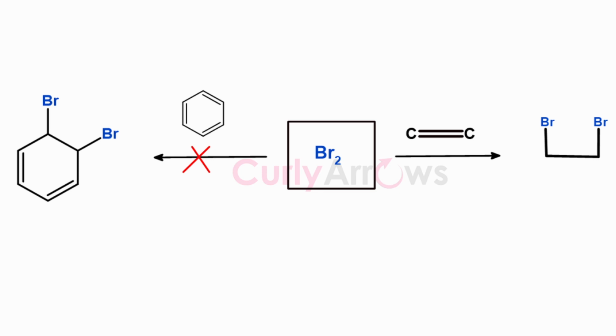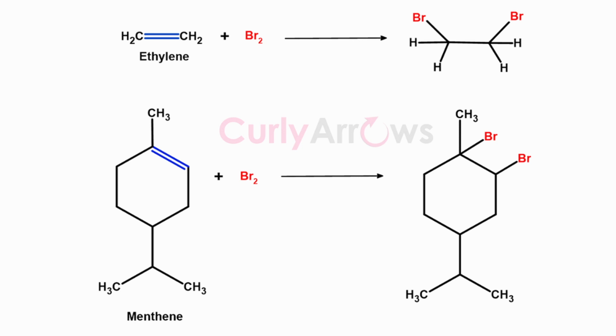So, based on the characteristic reaction of an alkene with bromine, we could roughly guess the unknown compound to be an alkene. Let's say the oily aroma compound we isolated is menthene, a menthol derivative, though more tests are required to get the complete molecular structure. But for now, let us compare menthene with another alkene, ethylene. Ethylene is a plant hormone that causes the ripening of fruits, and it also reacts with bromine, leading to the disappearance of the orange-red color.